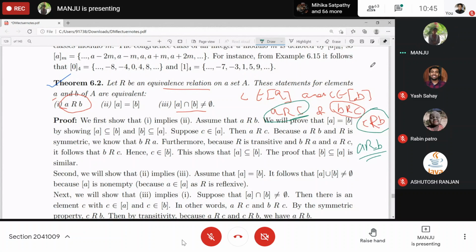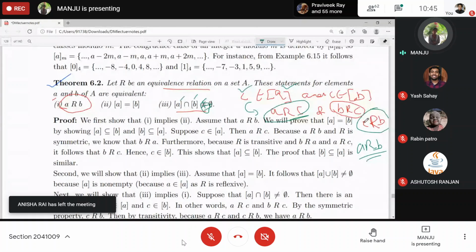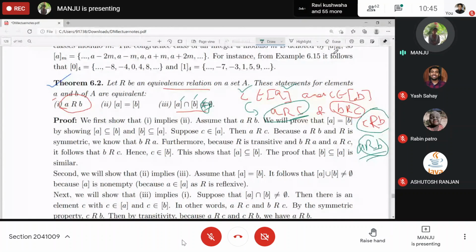Clear? We will just take some element, as this was non-empty, some element must be there, and that element we have named as C. C belongs to the intersection, which means C belongs to here as well as here. The definition of an element belonging to the equivalence class of A is that it should relate to this one. Then from here B is related to C. And by using symmetricity, you can say C is related to B, and A is related to C, C related to B. This gives you A related to B. Understood? Yes, ma'am.